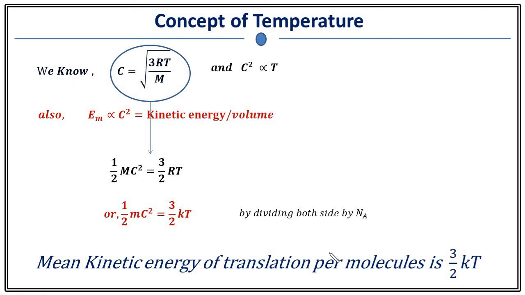And sometimes you will find, in your higher studies, that temperature is defined in terms of energy. You will find that temperature is 1 eV, and you will wonder why the unit of temperature is eV, electron volt, which is the unit of energy. That concept came from this kinetic theory. In kinetic theory, you know, temperature is directly related to the kinetic energy of the gas.